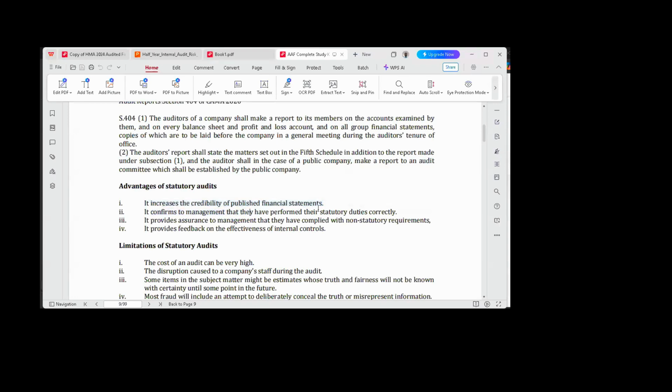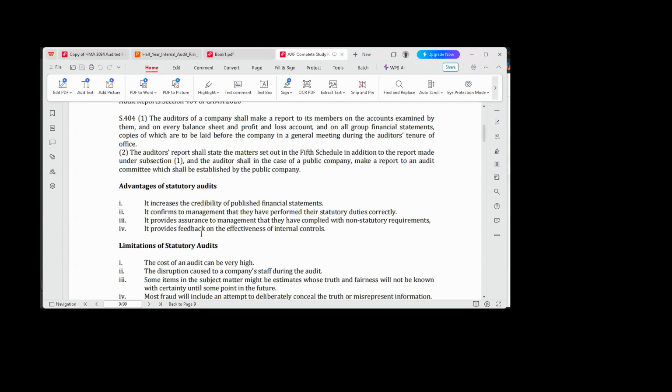Number two, it confirms to management that they have performed their statutory duties correctly. Because an audit report is an independent report, it confirms whether the management are doing what they're supposed to do or not. So when you present an auditor's report, you are saying that to a large extent, the management has either done the right thing or they have not done their work. It can be either of these two.